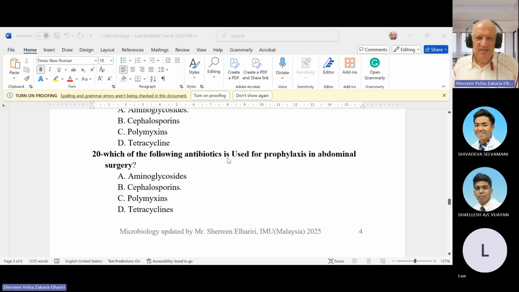Which of the following antibiotics is used as prophylaxis in abdominal surgery? Here we speak in general. We don't say intestinal anastomosis. We don't say colonic surgery. We don't say strangulated hernia. So it is just a simple operation like normal gallbladder removal without perforation of the gallbladder. So in simple surgery in the abdomen, what is the prophylaxis you give? Anyone?